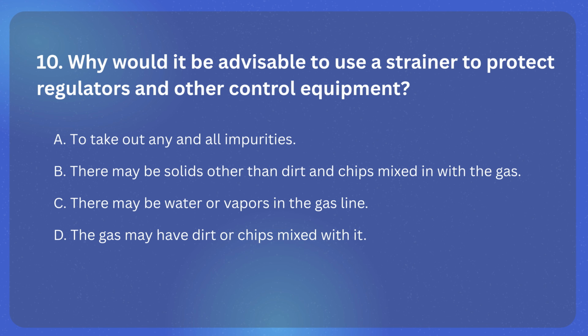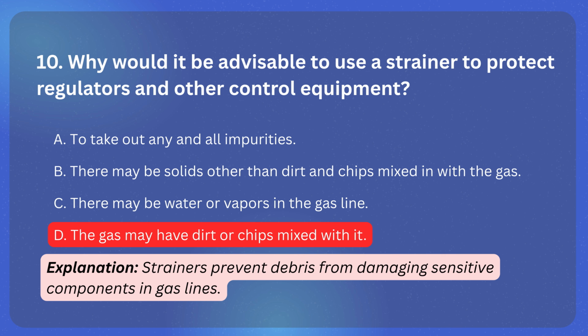Question 10. Why would it be advisable to use a strainer to protect regulators and other control equipment? A. To take out any and all impurities. B. There may be solids other than dirt and chips mixed in with the gas. C. There may be water or vapors in the gas line. D. The gas may have dirt or chips mixed with it. The correct answer is D. The gas may have dirt or chips mixed with it. Explanation. Strainers prevent debris from damaging sensitive components in gas lines.